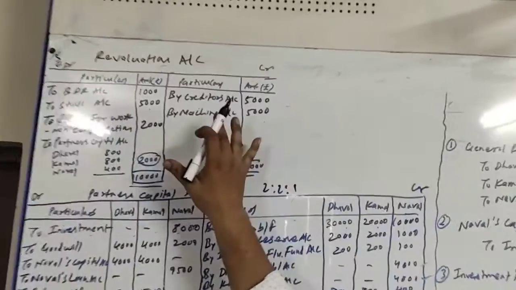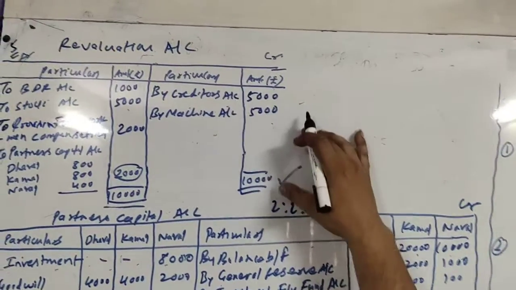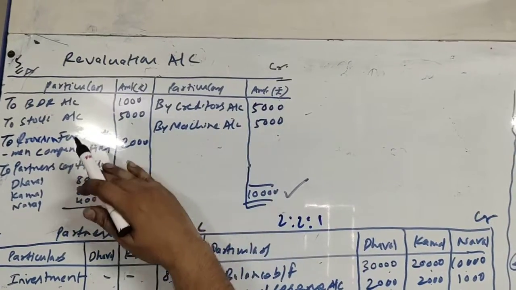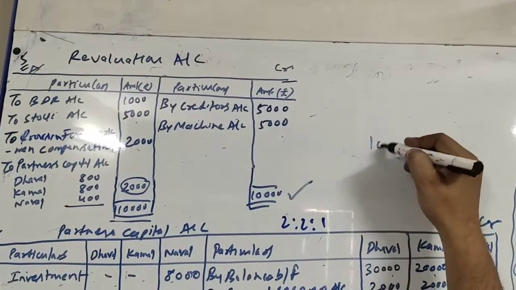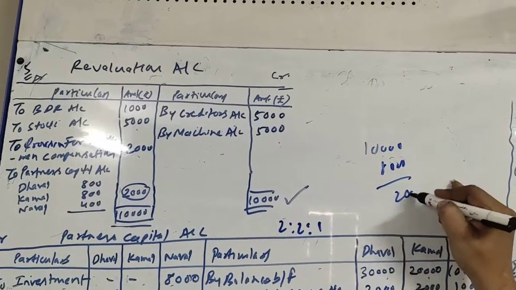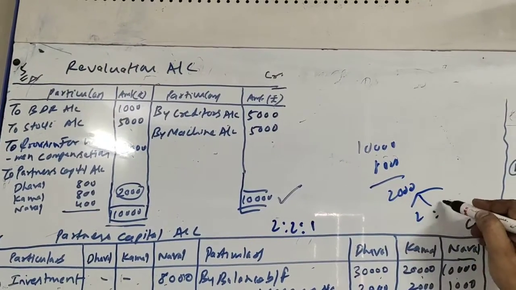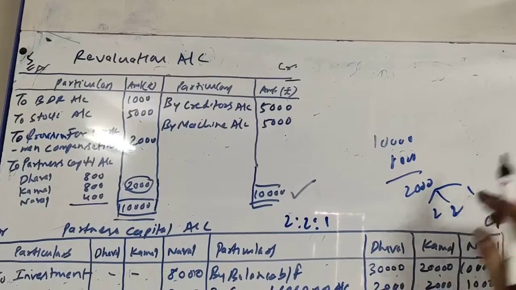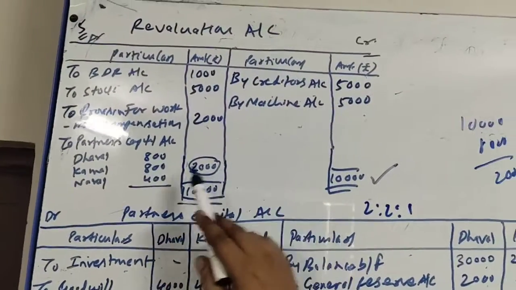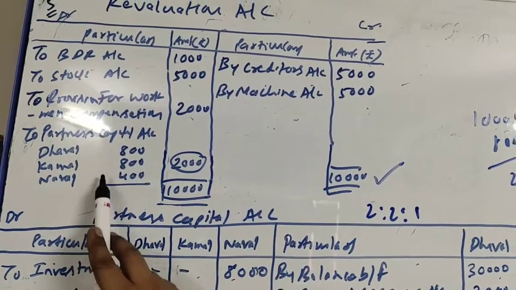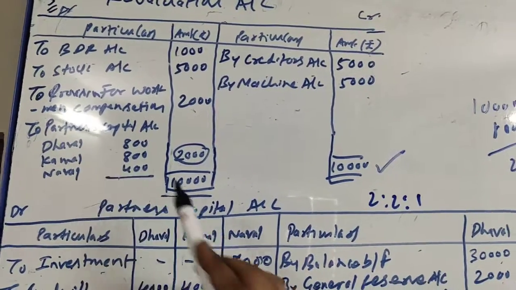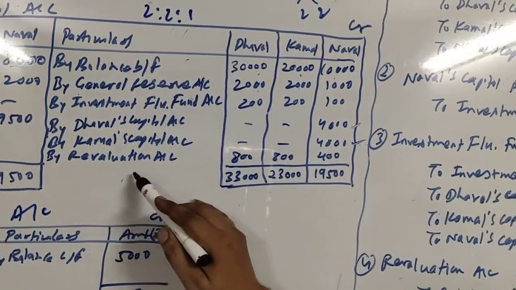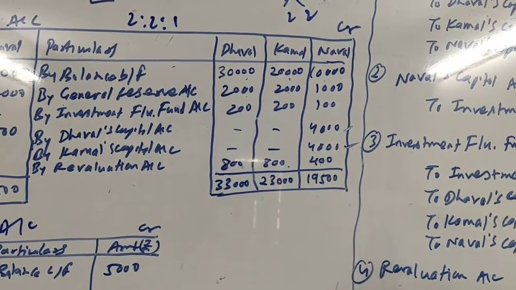We will be making total of different accounts. First of all, we will find the balance of revaluation account. At the credit side, the total is rupees 10,000, and at the debit side there are 3 entries, 1,000, 5,000 and 2,000, that is 8,000. So difference comes 10,000 minus 8,000, which is 2,000, which will be distributed in their old proportion, which is 2:1. So 2,000 rupees is the profit. This will be distributed in the proportion of 2:1 among 3 partners. So that comes to 800, 800 and 400. This amount will be credited to their capital account. So capital account credit side by revaluation account for 800, 800 and 400.